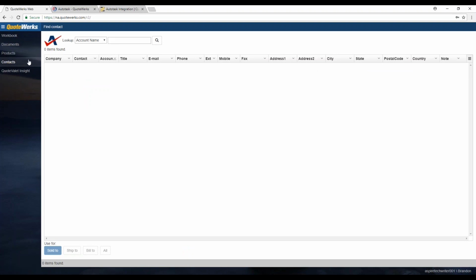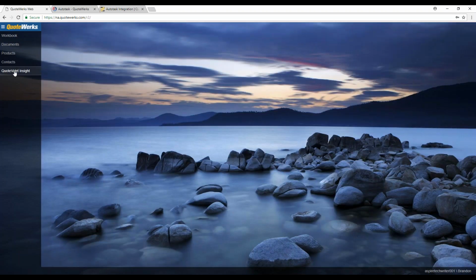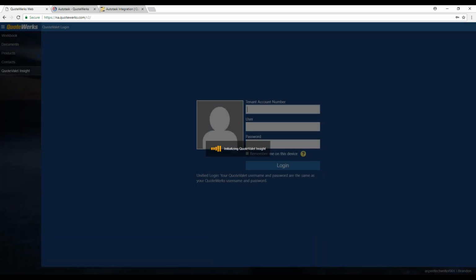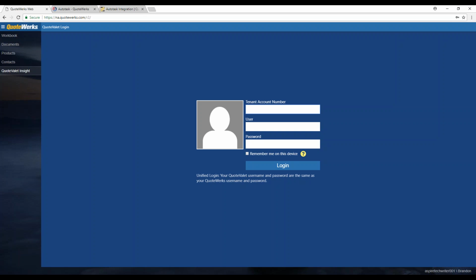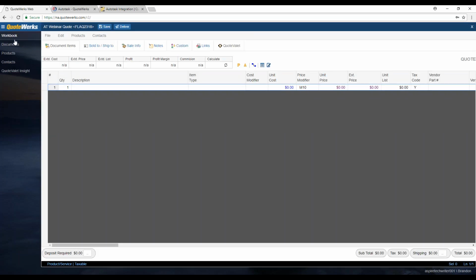On the contacts option here, you'll see this is where we can look up our Autotask contacts. And for any of you that have QuoteValet, you'll actually have a link directly to QuoteValet Insight. QuoteValet Insight is the reporting engine for QuoteValet. So this is where you can see online what your reps have, what documents they've created. If you want to follow up and run reports, like instant reports on the web page, you can do that. So definitely check that out if you do have QuoteValet.